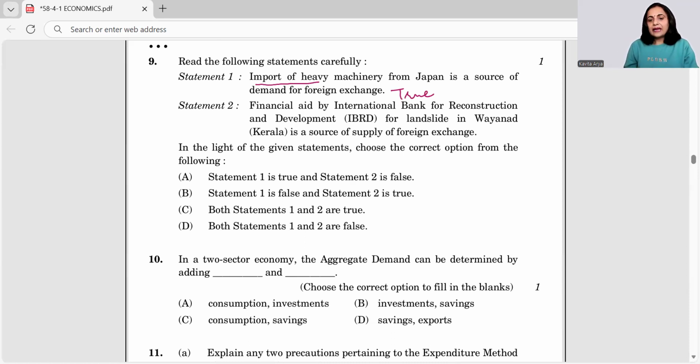The financial aid by IBRD for landslide in Wayanad, Kerala is a source of supply. So what are we talking about? Aid is a source of supply. Yes, because money is coming to India. So it's a source of supply. So both the statements are true.